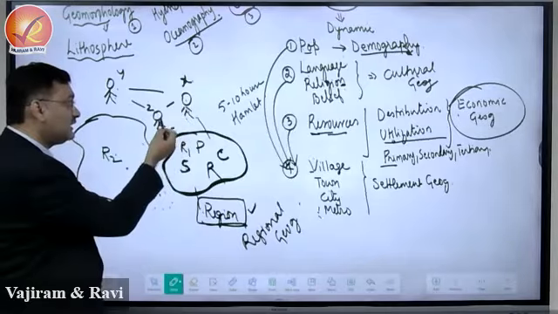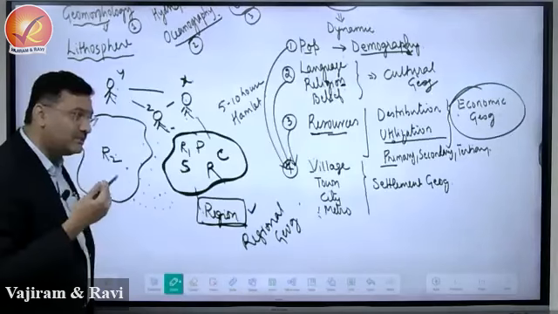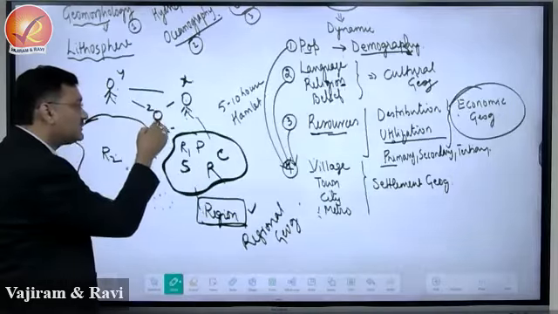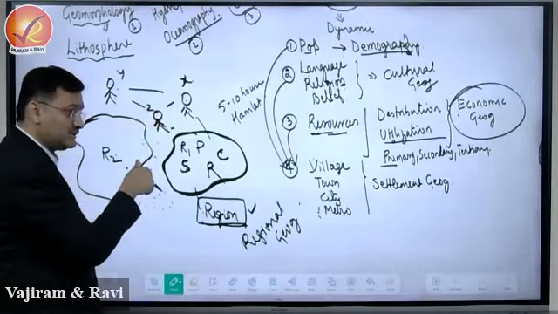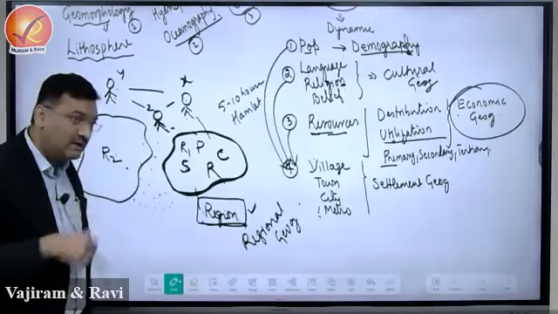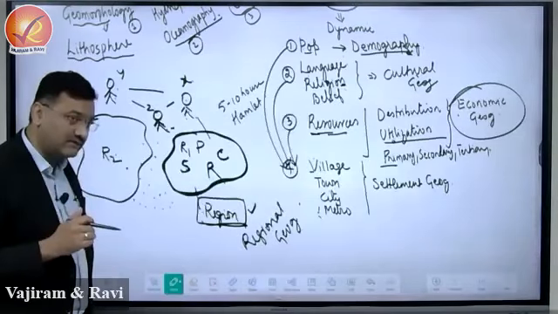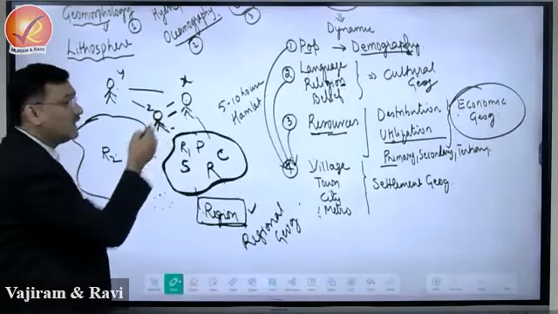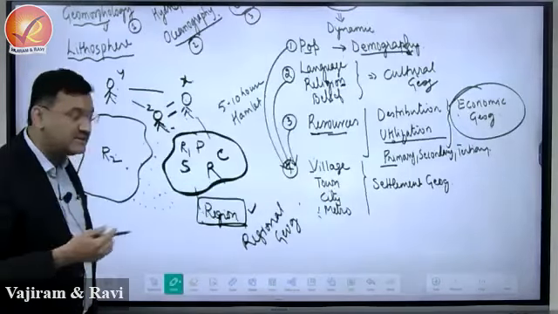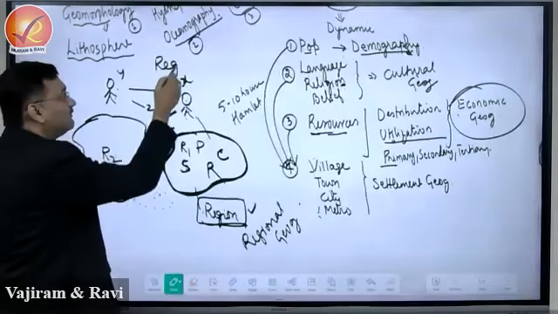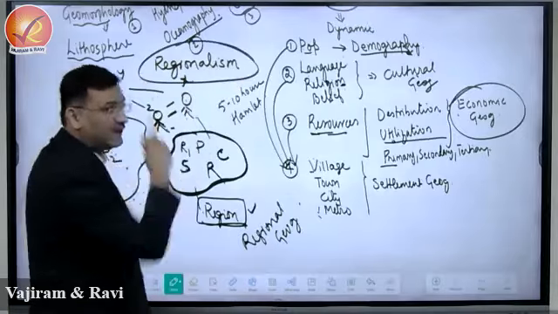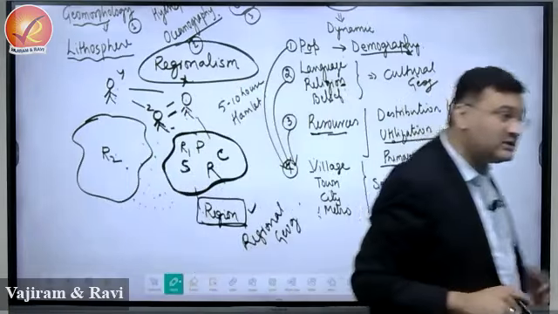When X is interacting with Z, there is a natural trust, because he feels that a person who belongs to my place, who is with my culture, is aware of the customs and traditions of that place. This type of feeling that people have about their places will be referred to as regionalism. What is regionalism?